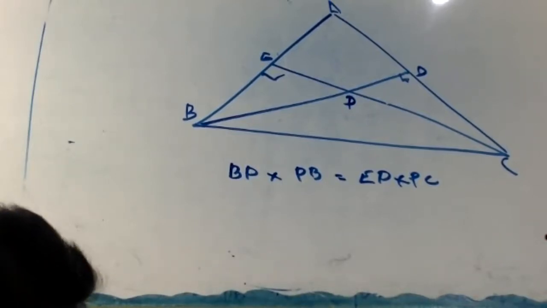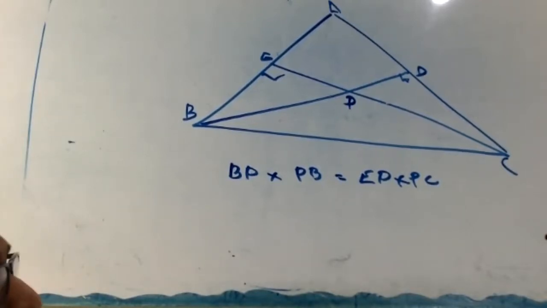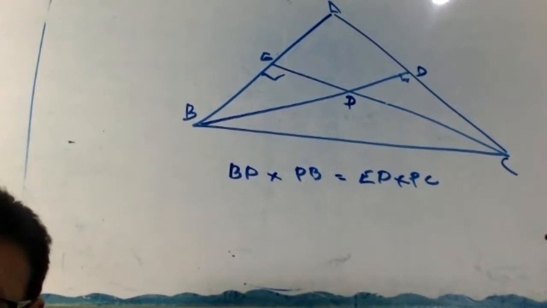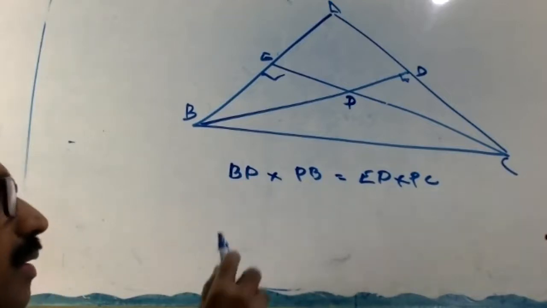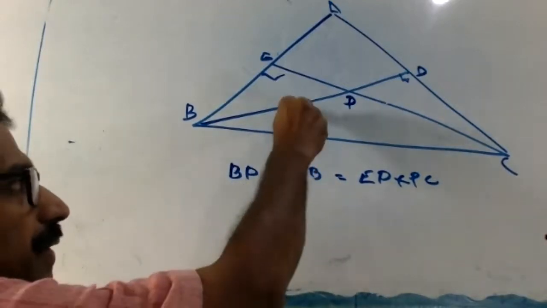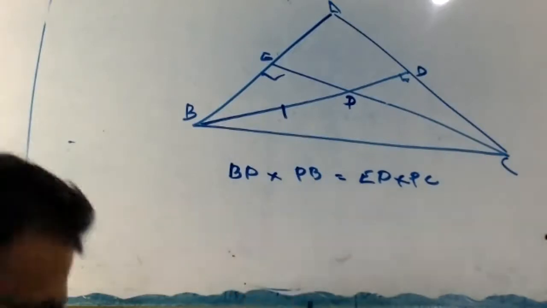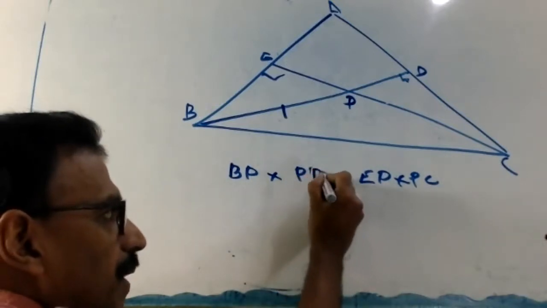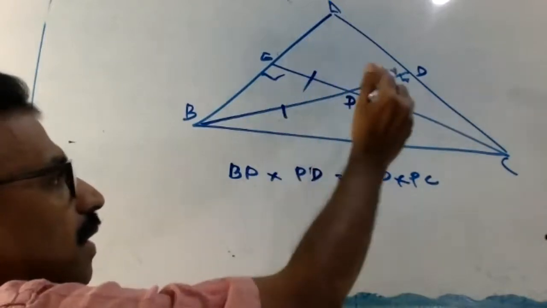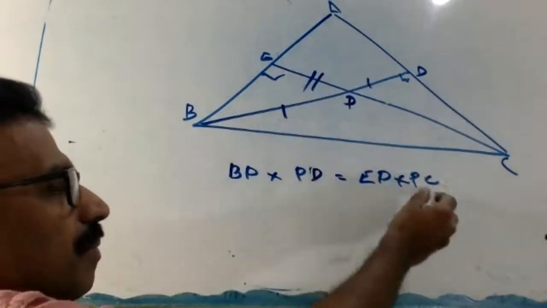You have to find out BP into PD, right? BP into PD equal to EP into PC. Okay, look at here now. Hello, listen. BP into PD. Sorry, BP into PD. PD where? Here. Sorry, this one. Okay. And EP here. PC here.